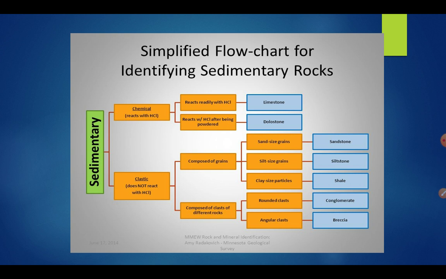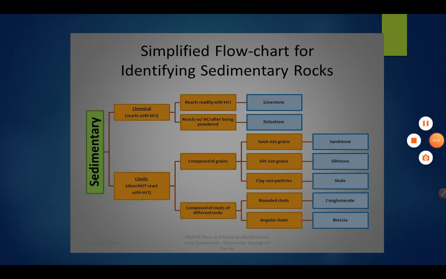Clastic does not react with HCl, and is composed of grains of different rocks, right? So you can observe this simplification, and you are supposed to copy this chart in your classwork.